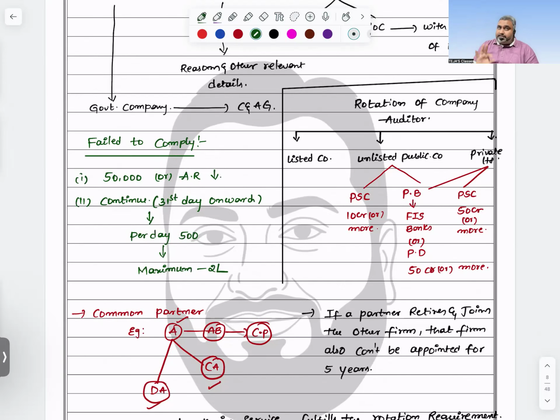Per day 500, if the failure continues from the 31st day onwards. That's the reason I clearly mentioned 31st day onwards. Like that I can charge a maximum of 2 lakh rupees if, as an auditor, I failed to comply with form ADT3 to the company or ROC for the resignation. Got it?